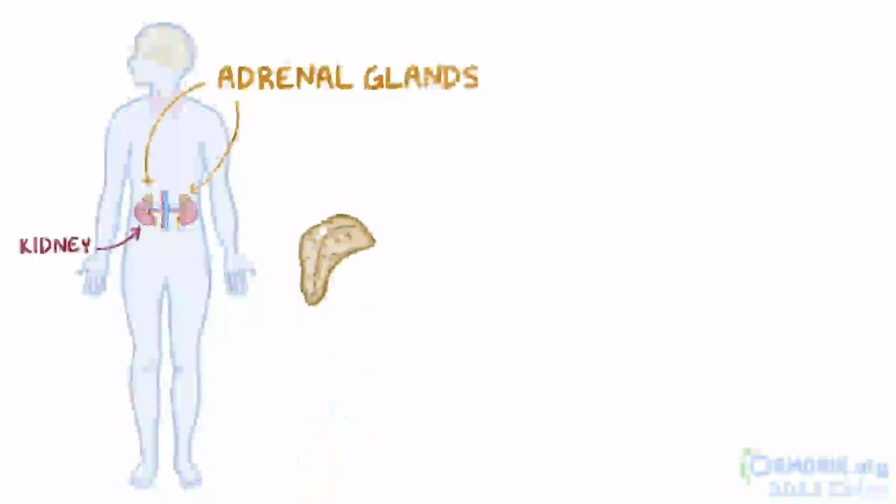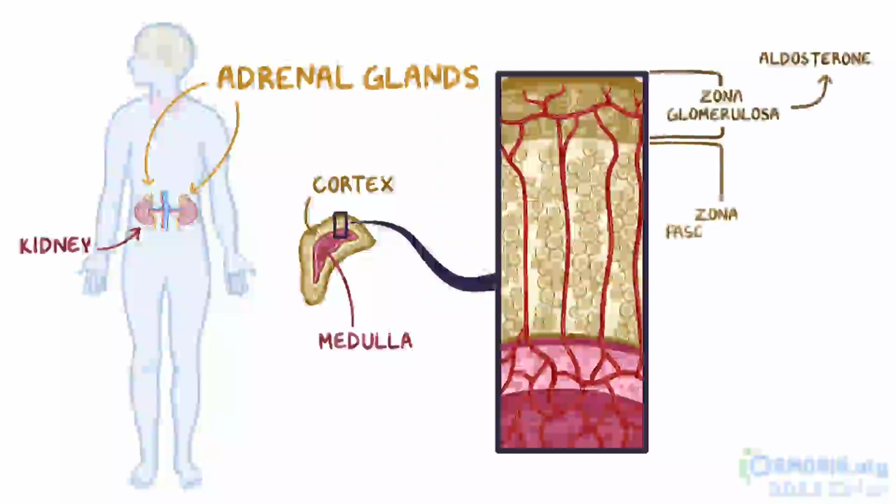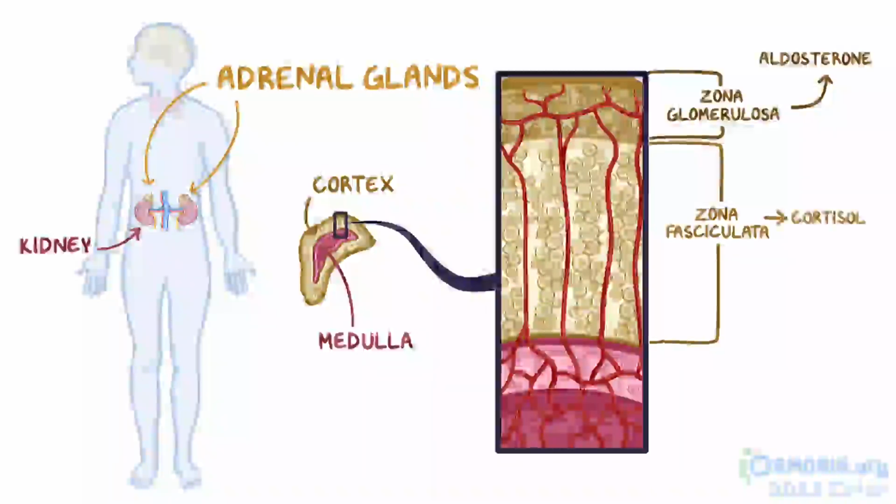Each adrenal gland is made up of an outer layer called the cortex, surrounding a core called the medulla. The cortex of the adrenal gland can further be divided into 3 zones that produce steroid hormones. The zona glomerulosa, that makes aldosterone, the zona fasciculata, which produces cortisol, and the zona reticularis, which makes small amounts of sex hormone precursors.